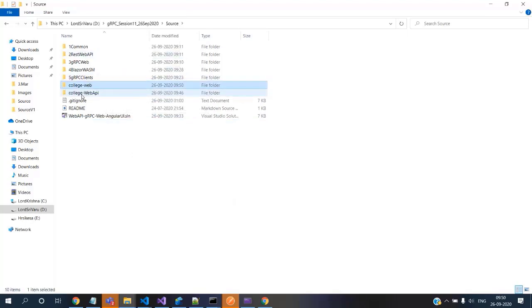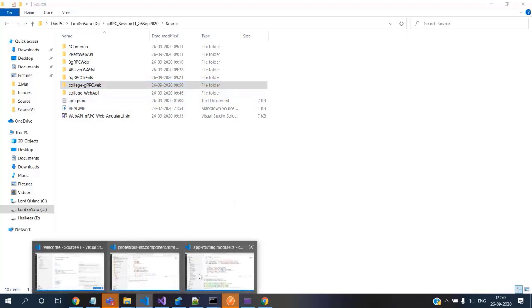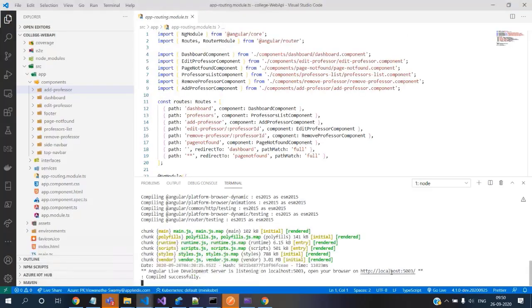This one we are using for college with API integration, and this we will use for gRPC web. I just made two copies so that you can see the differentiation, how it differs when you talk to REST and how it differs when you want to talk to gRPC web. For that, I just created a separate folder. Okay, now that everything is done, all is well.